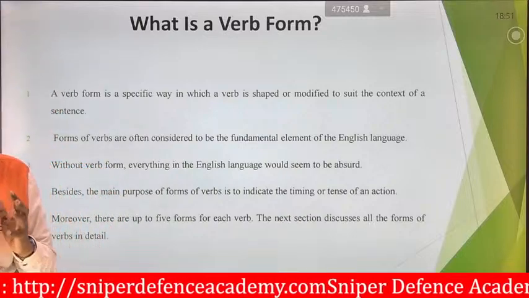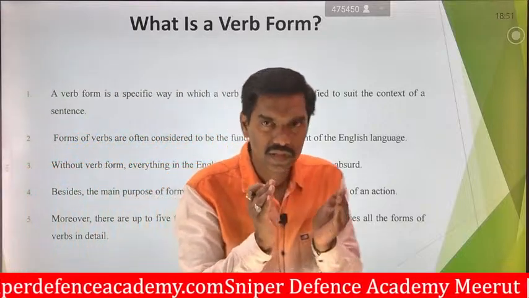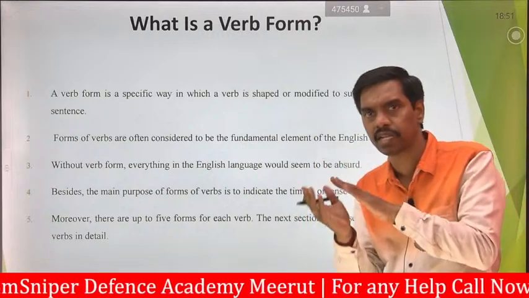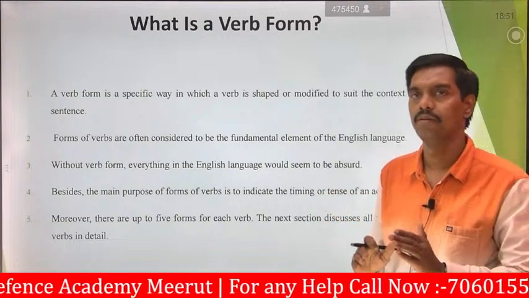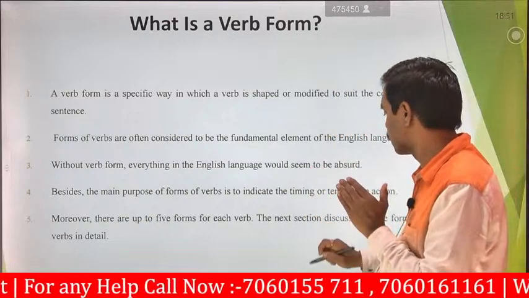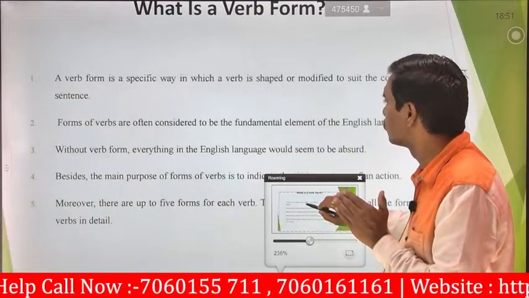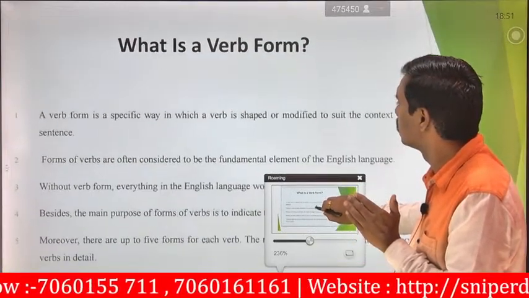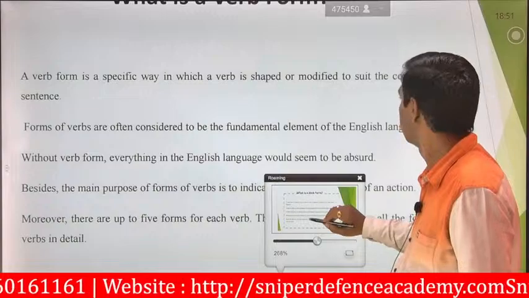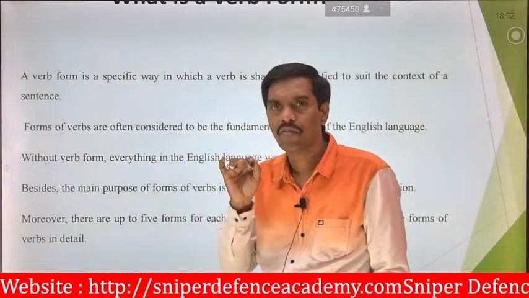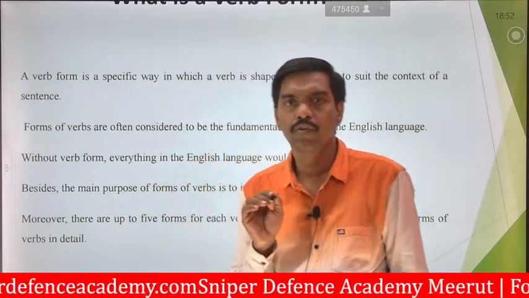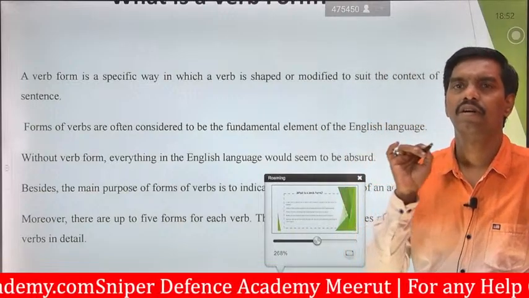What is form? You can ask the question, what is form? Form means a type of sentences in terms of groups, a group. The verbs which will be accumulated on both the right hand side and left hand side are different verb forms. So what will the verb forms say? It is a specific way in which a verb is shaped. It will always have a particular way. Way means what? Direction. It will give you the best direction or exact direction.